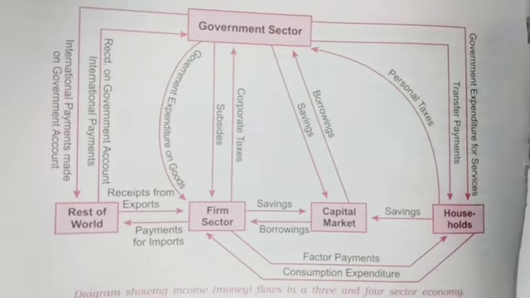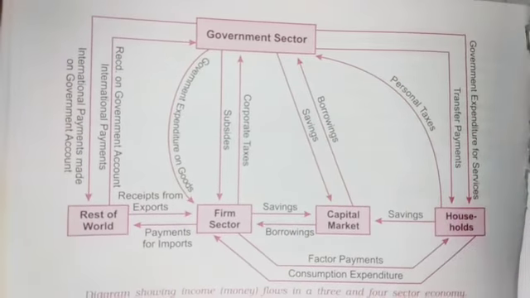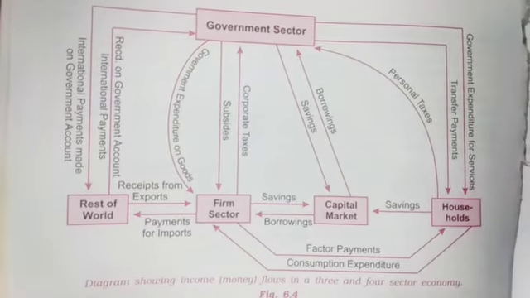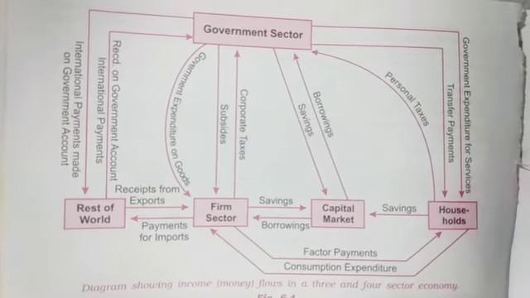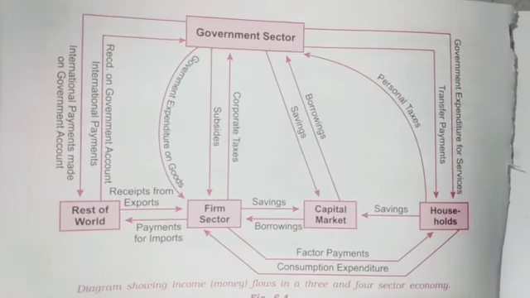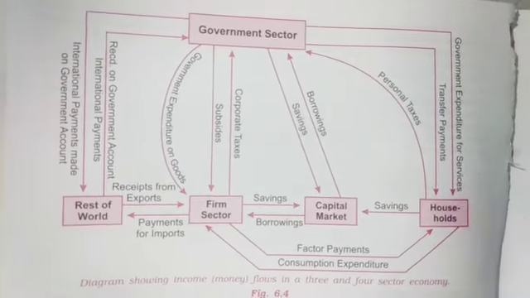From the following picture, anyone can understand the flow of various goods and services as well as incomes in the four-sector model economy.